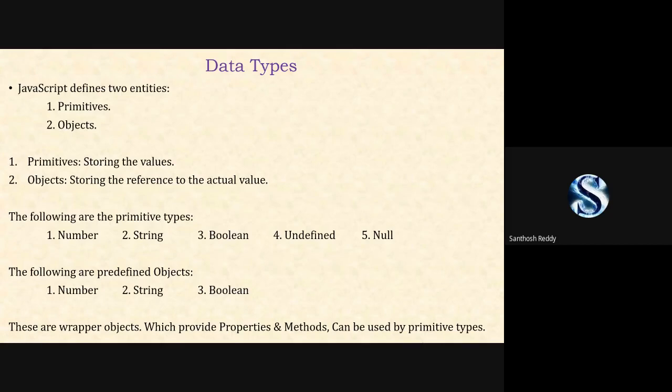Now we can see these objects, which can be used as your wrapper objects. For this, we are going to provide some methods and properties which can be used for your primitive types. For this, we can make use of the methods which are available in your wrapper classes.